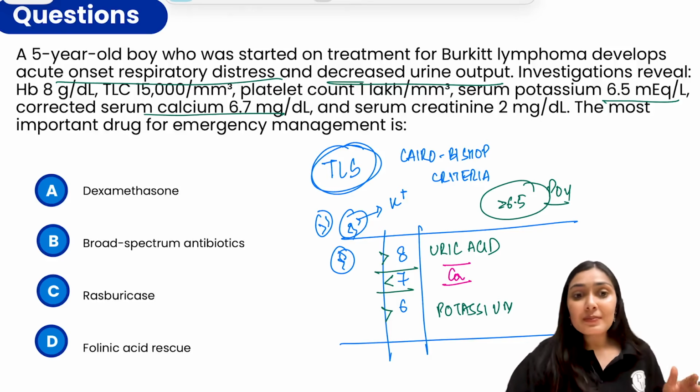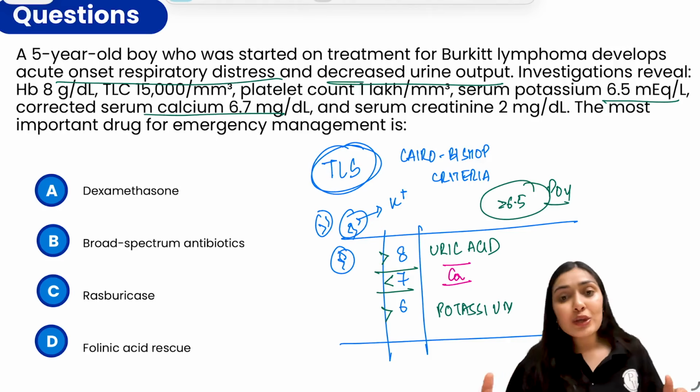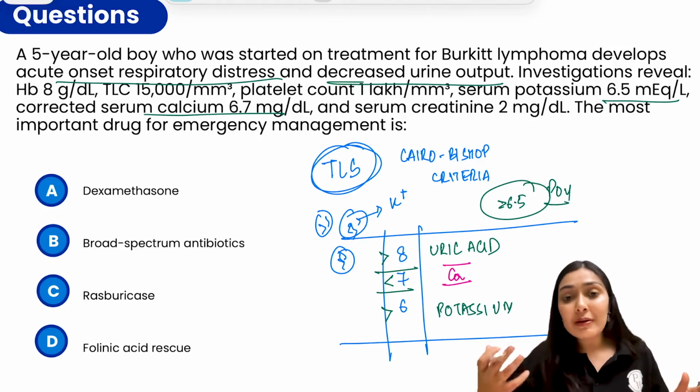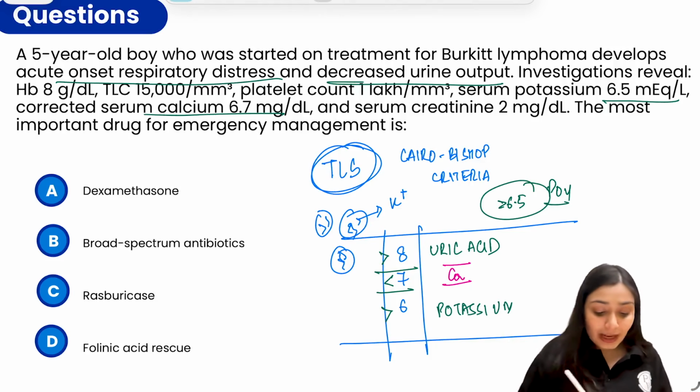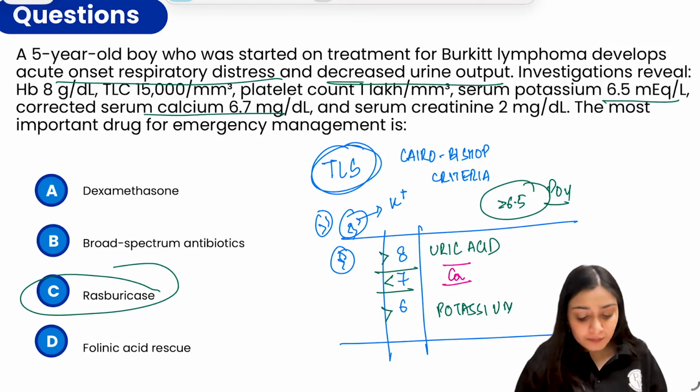So rasburicase, mechanism of action, you all know, it is a recombinant urate oxidase or uricase. So it will catalyze the conversion of the uric acid into allantoin, which is actually more water soluble and can be excreted through the kidneys. So rasburicase is the drug of choice over here, option C, right?